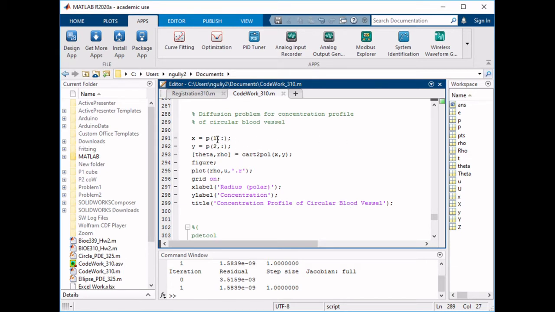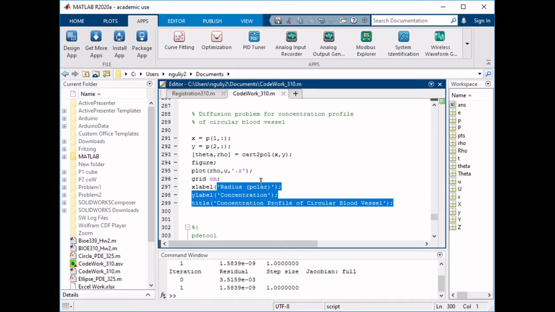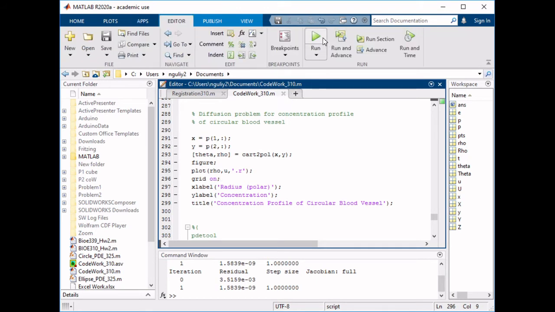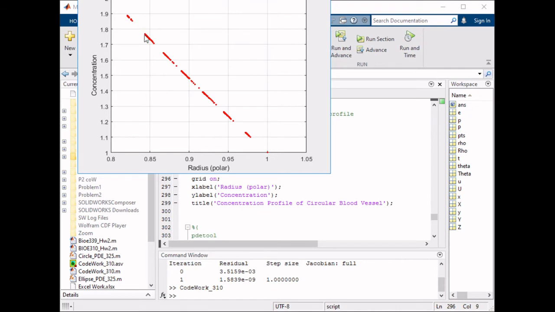So the exported P array that we have exported from the points, those are actually going to be translated into polar coordinates. So this is what this function does. It takes the x and y coordinates of this array and just implements them into the radius. And we're also going to plot this in terms of U, which is our concentration, which we exported previously. And then we just have the x and y labels and the titles. So then when we go ahead and run this, you're going to see that this is the concentration profile across the vessel. And it's plotted in terms of the polar radius coordinates and concentration.